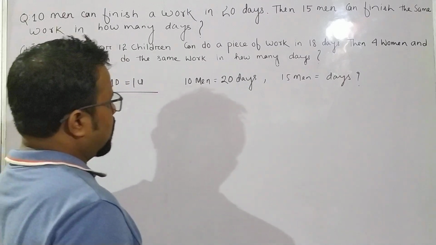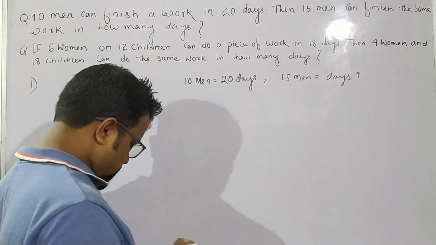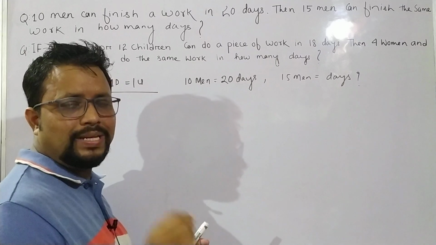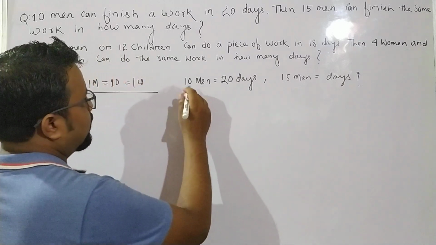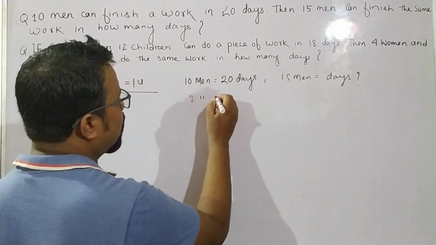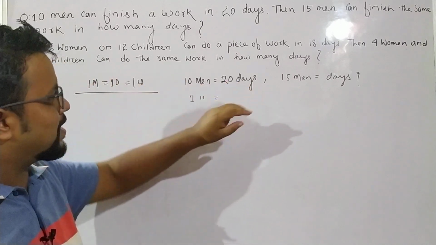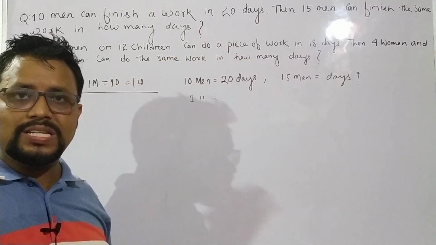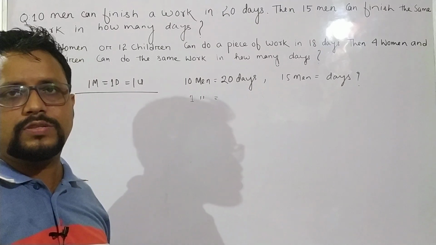So we will do it in a very simple form, because options will be there. How we do it doesn't matter, we need the answer. Here is how I will do it: 10 men can do the work in 20 days, then in how many days can 1 man do the same work? Of course 10 men take 20 days. So by using your sense, how many days will 1 man take?